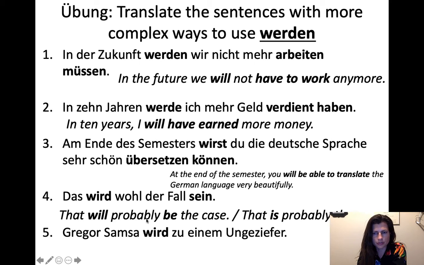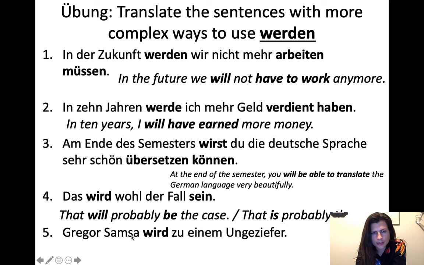I think both of these are fine translations. I guess the "is probably" is slightly better, but I don't have a problem with this translation. That will probably be the case. Because I think we do this in English as well. I think it's not unheard of to use this sort of thing in English. But you can of course observe native English speakers and see if that happens. But I'm pretty sure that this means a very similar thing in English. This is why I think both of those are fine.